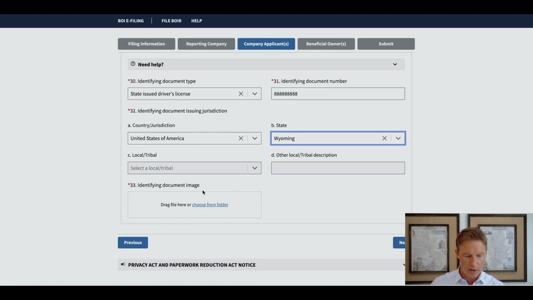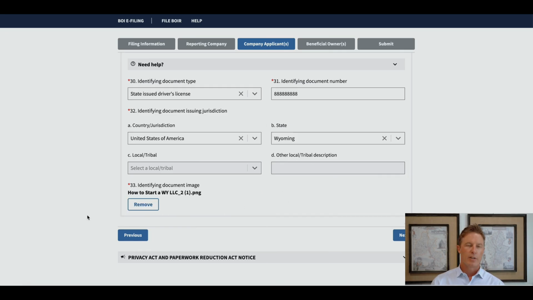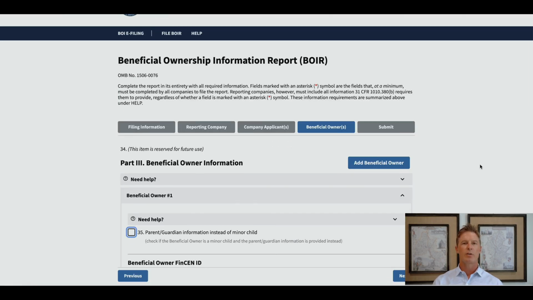Identifying document image. So from here, you just want to upload the driver's license that you just identified up here. Okay, so I'm not going to upload my actual driver's license, but I have, as an example, a picture that I've taken. Next.